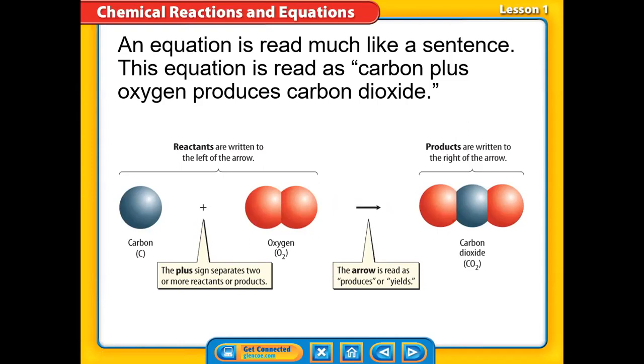Carbon dioxide. Good. Once we read the equation, we say carbon reacts, the plus sign means react. So we can say carbon reacts with oxygen, yields or produces carbon dioxide.